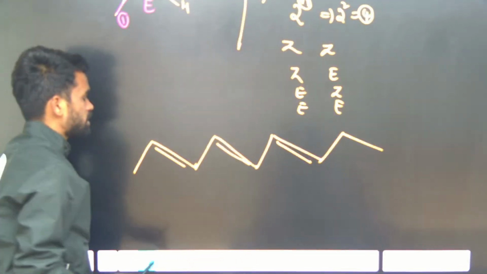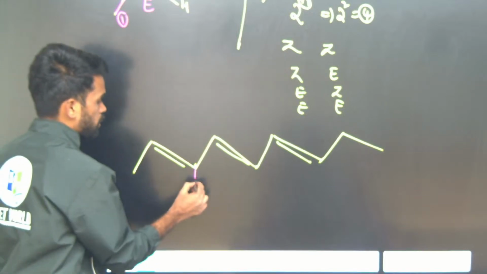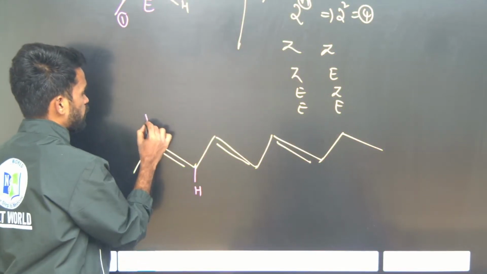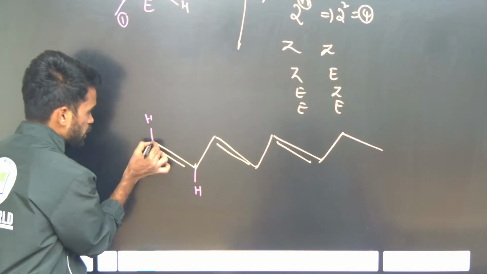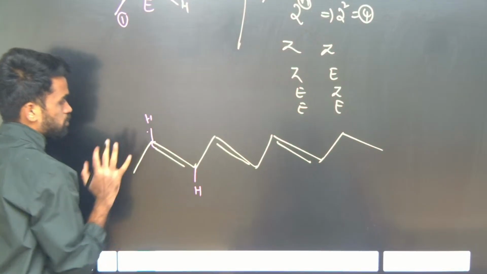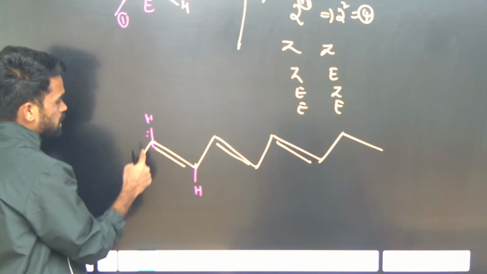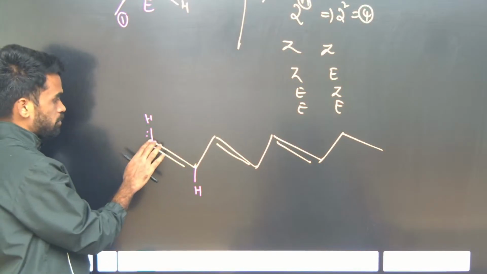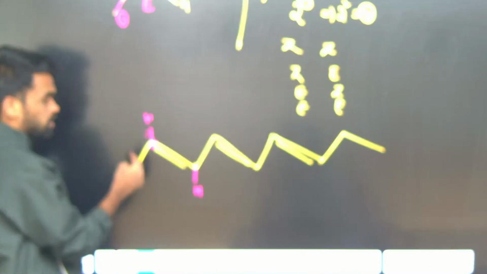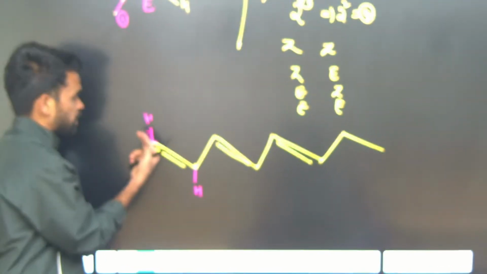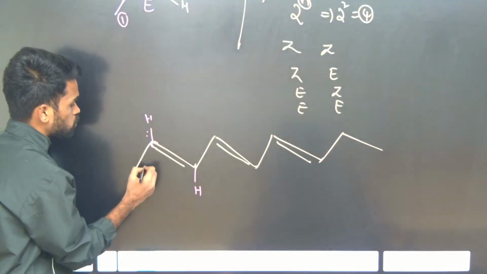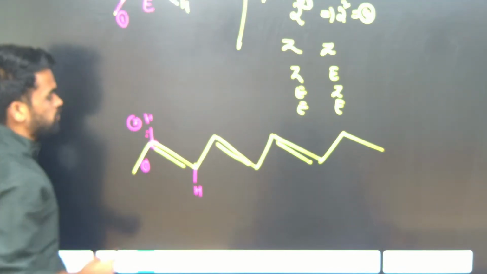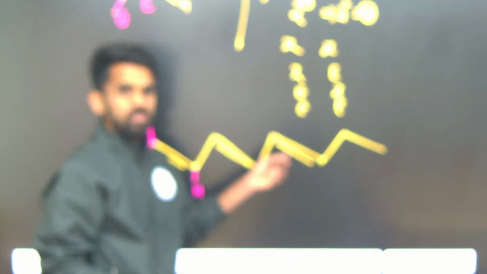What I told you, just count the number of double bonds. At each double bond, just check whether 4 different groups are there or not. It means on each carbon, whatever groups are attached, they must differ. If these 2 groups are same, there is no E/Z isomerism at that carbon. We cannot differentiate them, we cannot prioritize them. So whenever there are same groups on the given double bonded carbon, we cannot give E/Z isomer, but here they are different. So out of these 2, this is 1, this is 2, like that. Just identify at each double bond, and if the groups attached are different, then we can expect E/Z isomers.